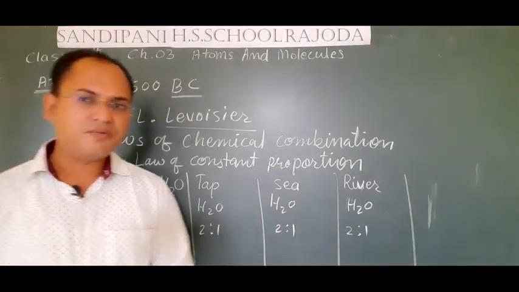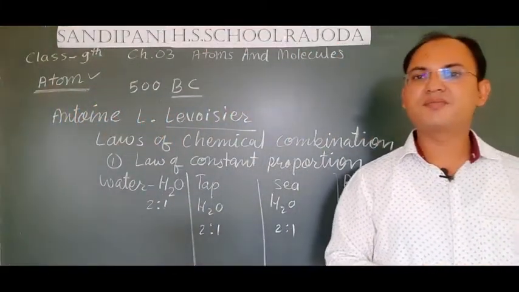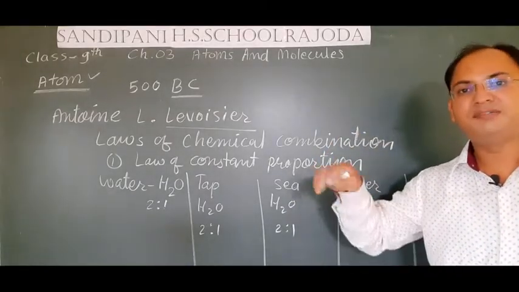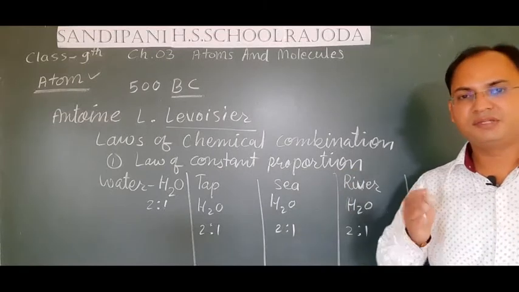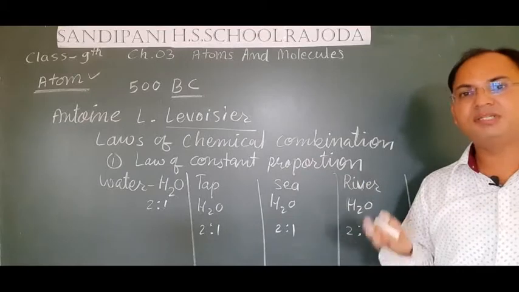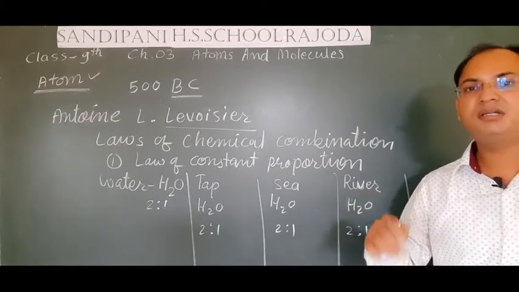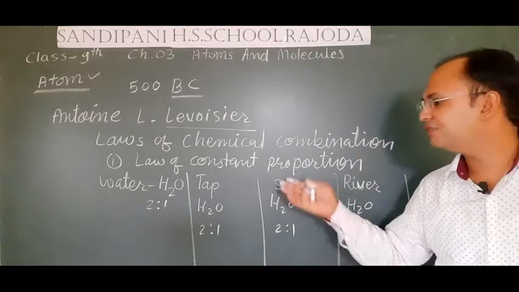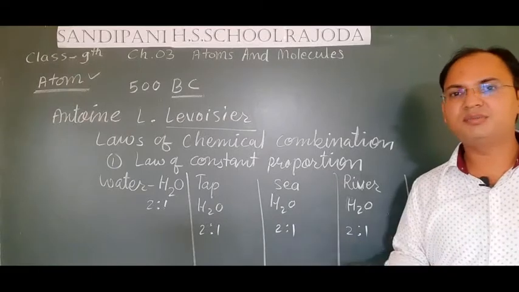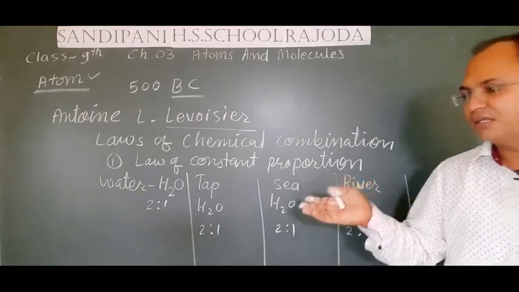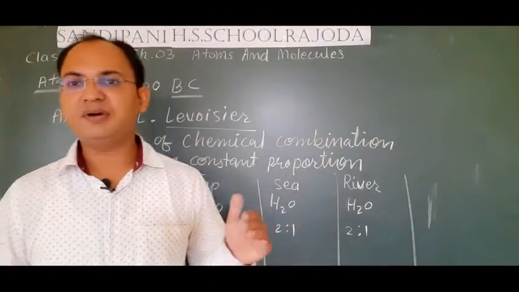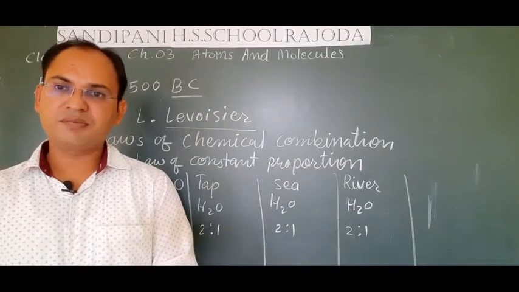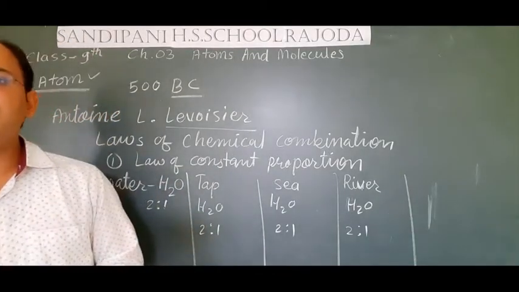So the law of constant proportion states that if the same compound is formed by different methods, even if the method we are using to form that compound is different, the final ratio of the elements present in that compound will be the same, because students, the final compound is the same in all the processes. That is why the ratio of the elements present in the final compound will not depend upon the method which we are using for its preparation, but the ratio will be the same in each case.